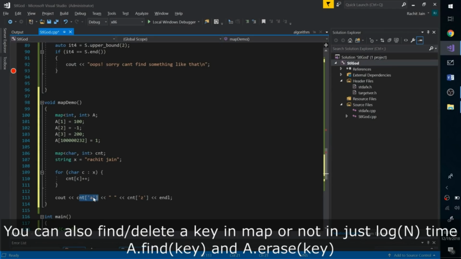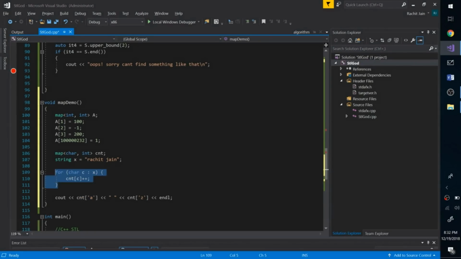So I really love the log n time factor, and map can do wonders. In this case, we just used a map of char to int to find out the frequency of any character in a given string. Of course, building this map takes time proportional to the length of the string. But once we have done this, we can at any time in log n time tell how many times a character is occurring. So these were the basic cases about set, map, and their time complexities.